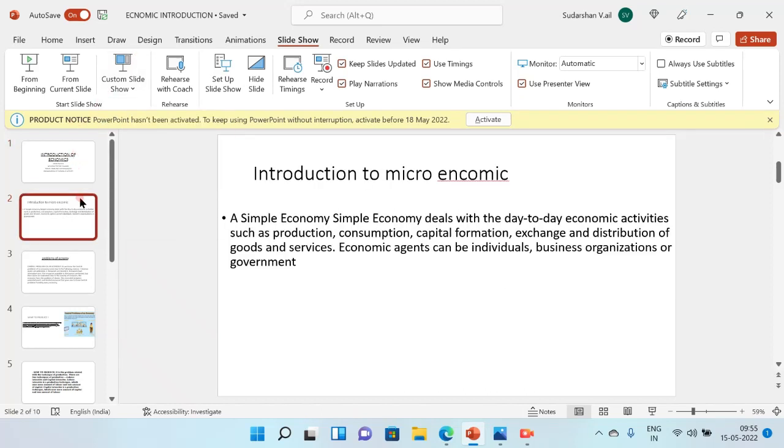Next slide is about introduction of microeconomics. Microeconomics deals with only individual entities, a smaller group of entities. It is called microeconomics. It deals with day-to-day economic activities such as production, consumption, capital formation, exchange and distribution of goods and services. Economic agents can be individuals, business organizations or government. It's a short introduction of microeconomics.